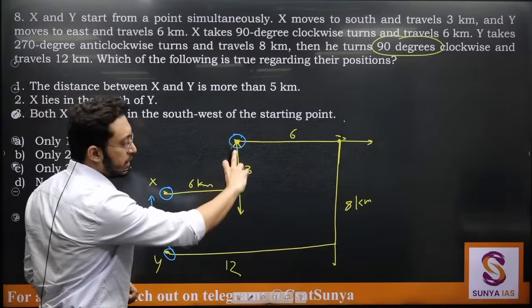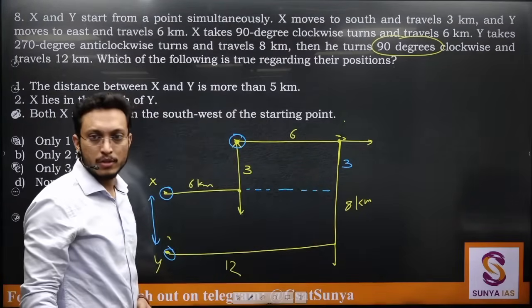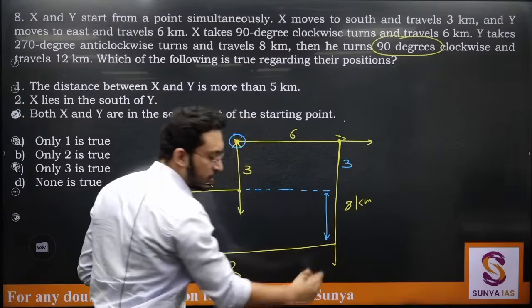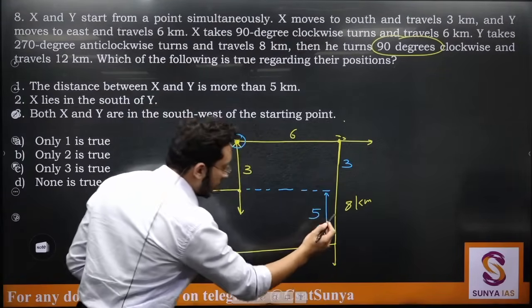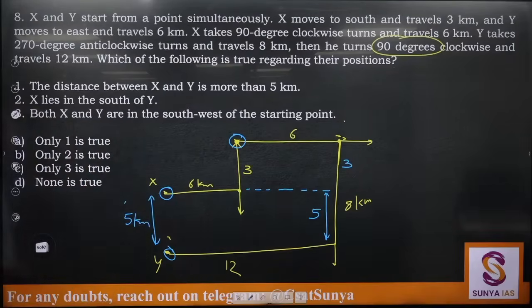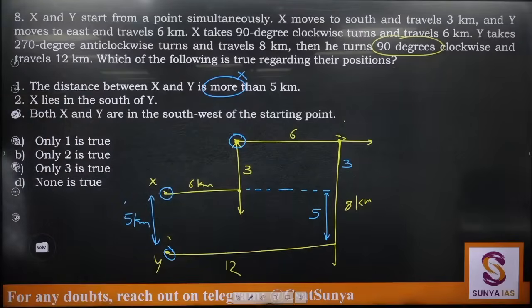So this was 3. Can I say if this was 3, this is also 3? If this is 8 and this is 3, what is this distance? 5 kilometers. So can I say this distance should be 5 kilometers only? So more than 5 नहीं है, it is 5 kilometers.